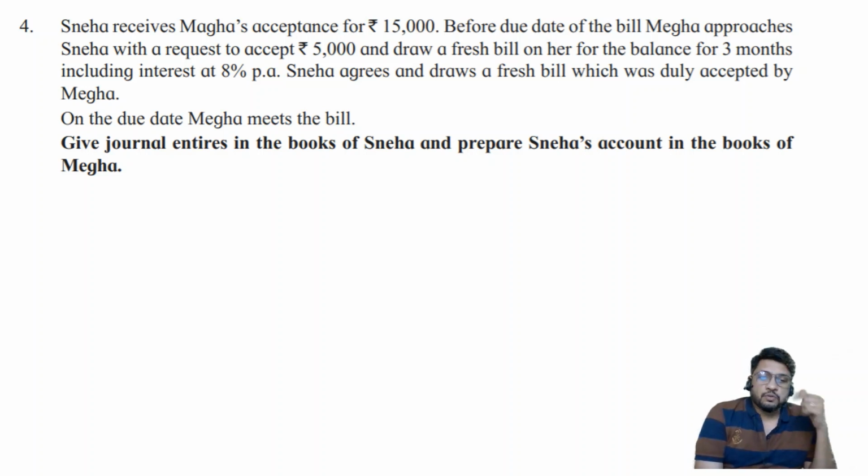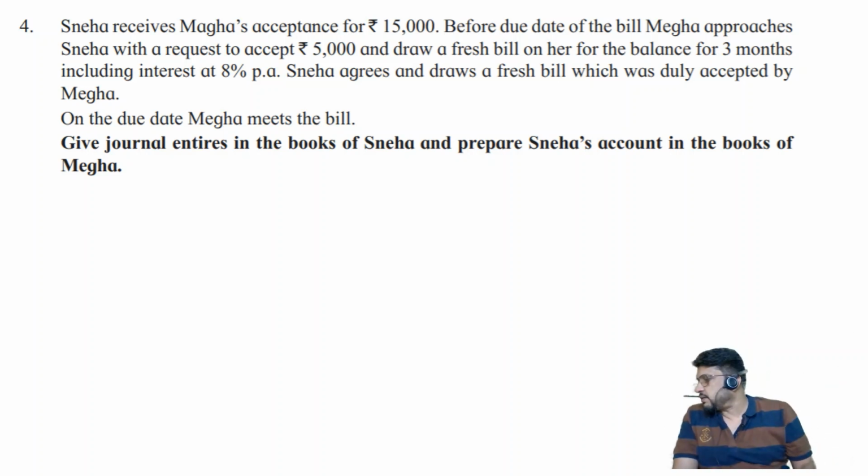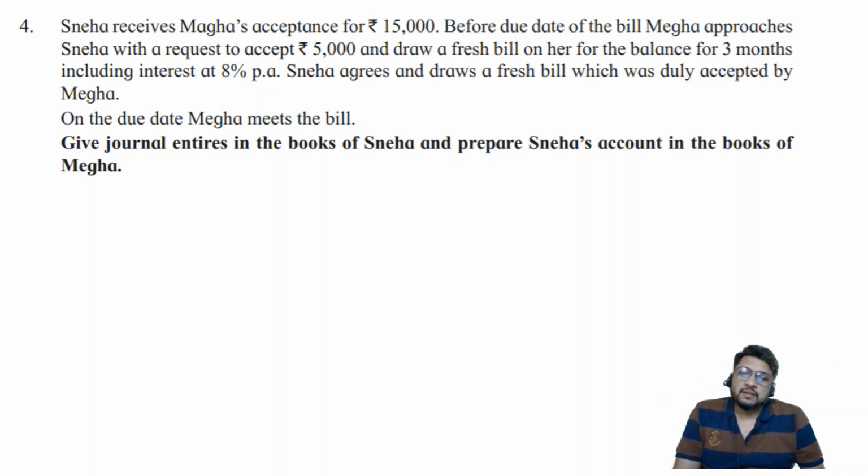That means in the books of drawee, Megha is a drawee. Megha is the acceptor. In the books of Megha, they are asking you to prepare Sneha's account. So number one, journal should be in the journal of Sneha and ledger should be in the ledger of Megha. And in the ledger of Megha, we are going to consider the entry for Sneha's account.